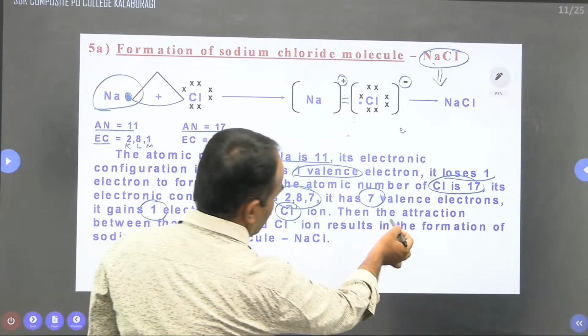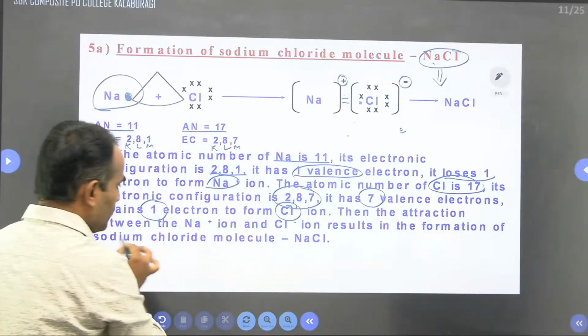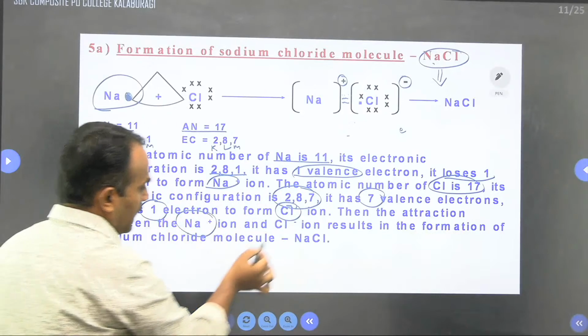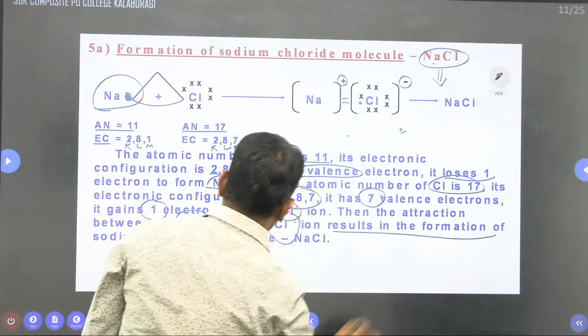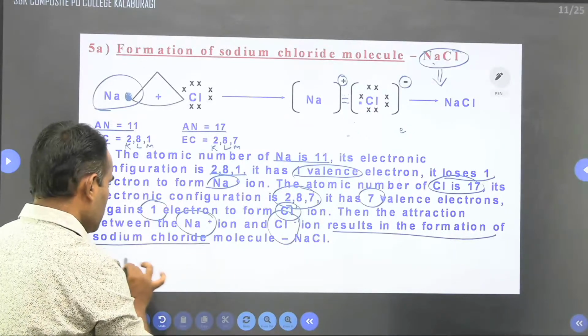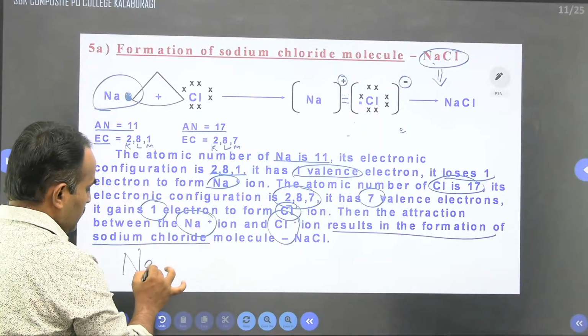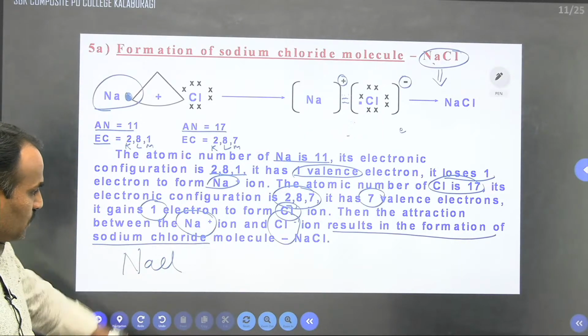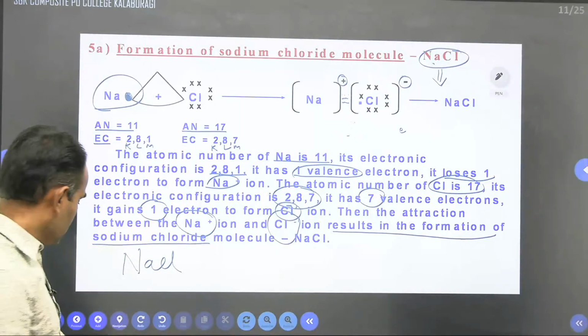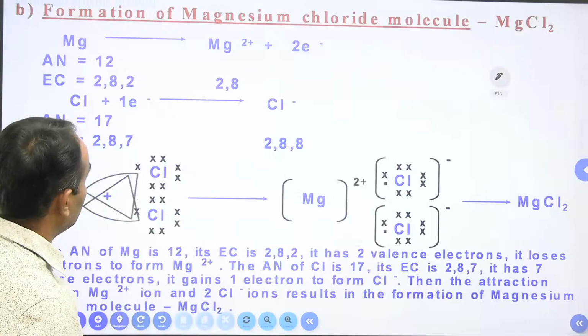Then the attraction between the sodium ion and the chloride ion results in the formation of what? Sodium chloride, an ionic compound. Okay, so next we can move towards the next one.